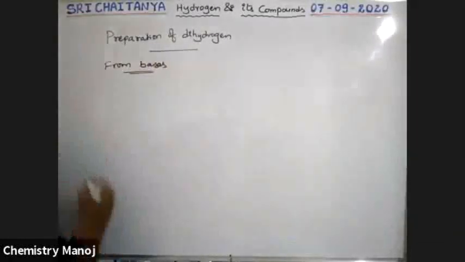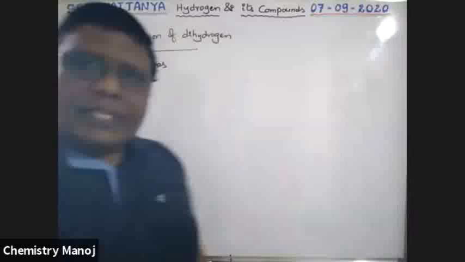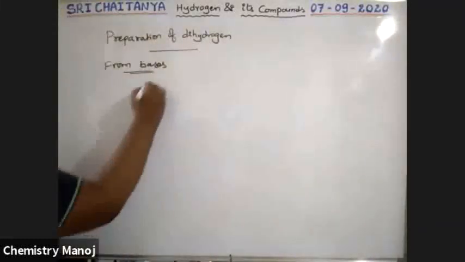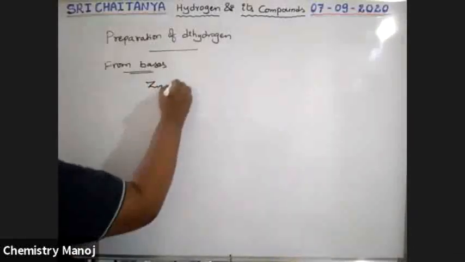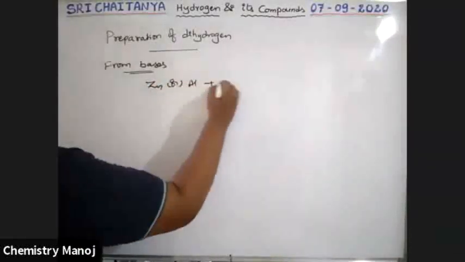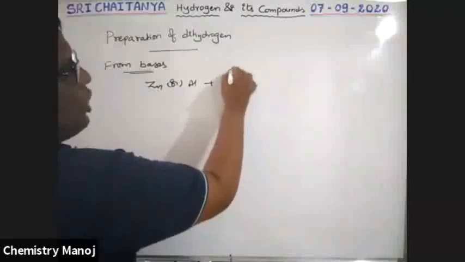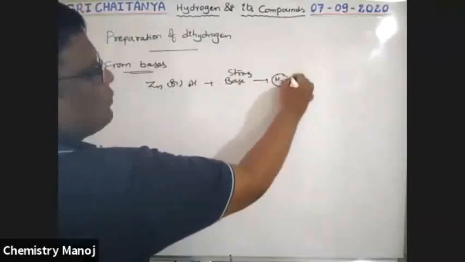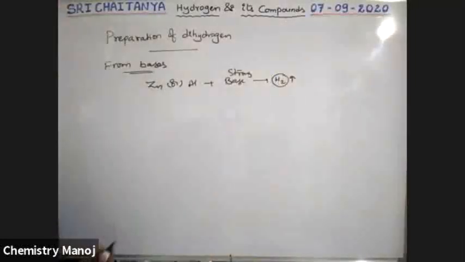From bases. So from acids, from bases, these are laboratory preparation methods. Now bases, what are those? When zinc or aluminum reacts with a strong base, that gives hydrogen gas. Only these are the elements, very, very important, boys.